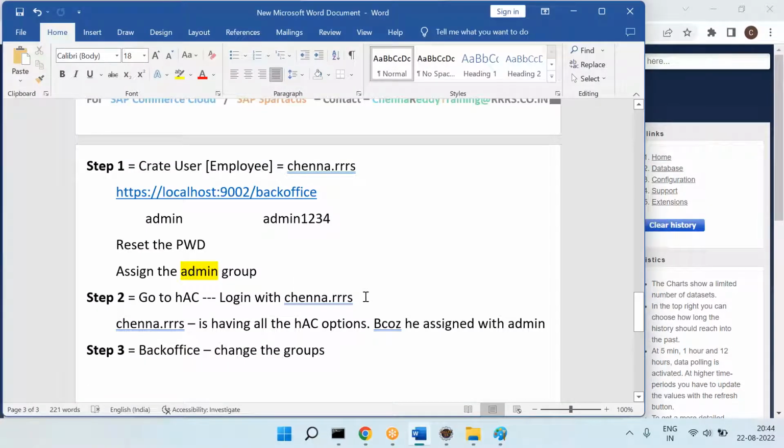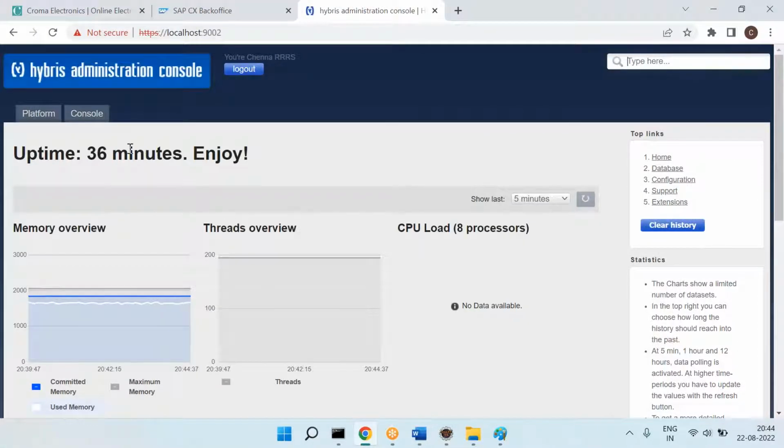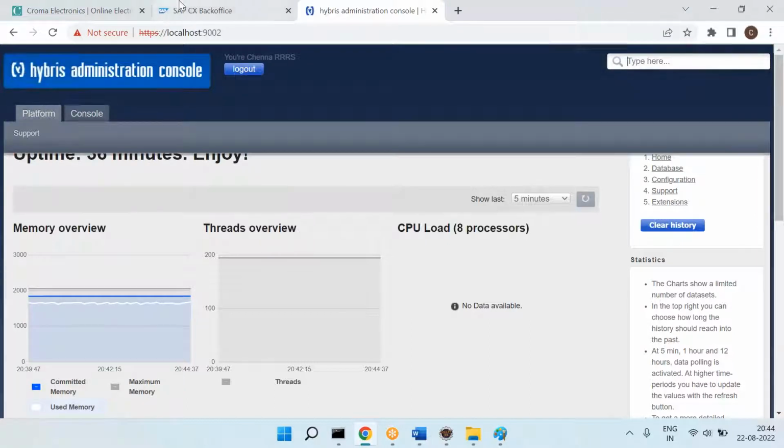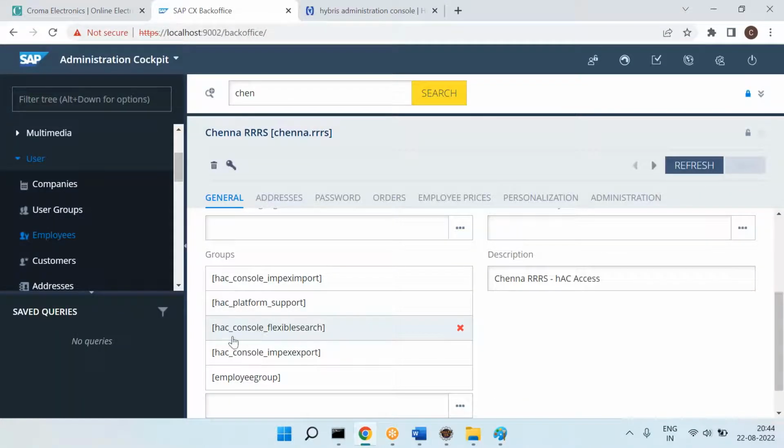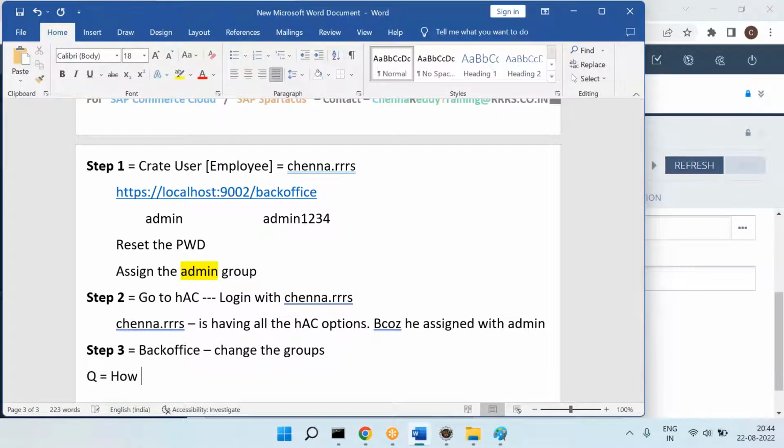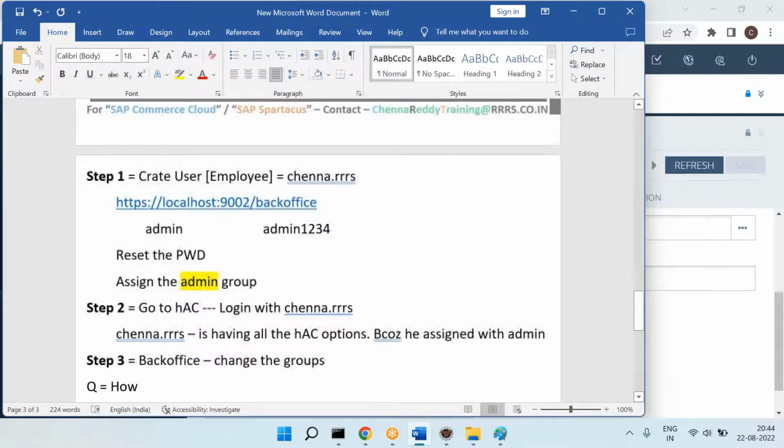Now you can ask a question. What is the question? How do I know this group is there? How do I know these groups are there? Okay, so the question is, how do we know these groups are there?